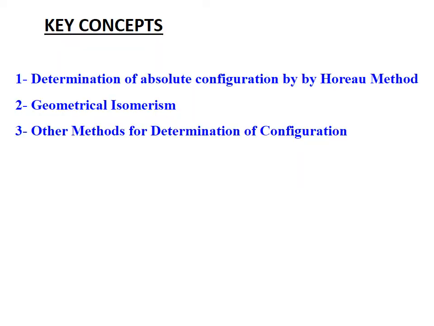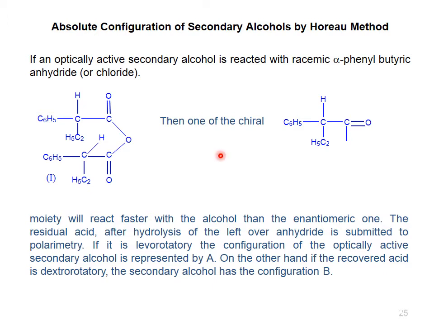The key concepts of this lecture: determination of absolute configuration by Horeau method, then geometrical isomerism, and other methods for the determination of configuration like UV, IR, and NMR spectroscopic methods. Absolute configuration of secondary alcohol by Horeau method. It is a well-known method in which we react the alcohol with racemic alpha-phenyl butyric anhydride, a compound which is used to convert the secondary alcohol into an ester.